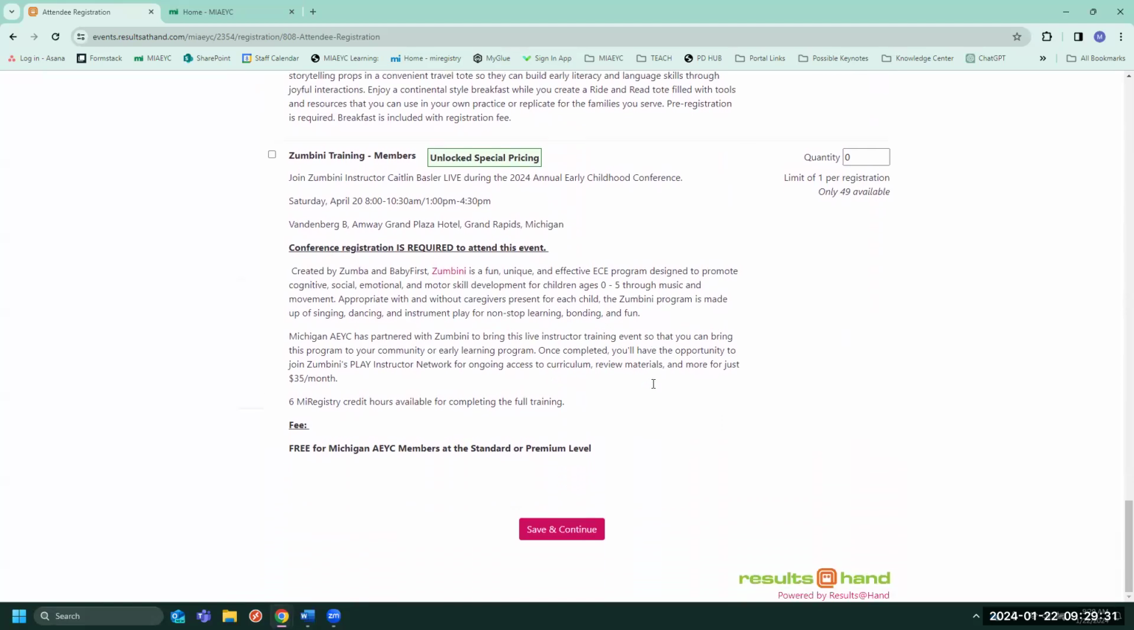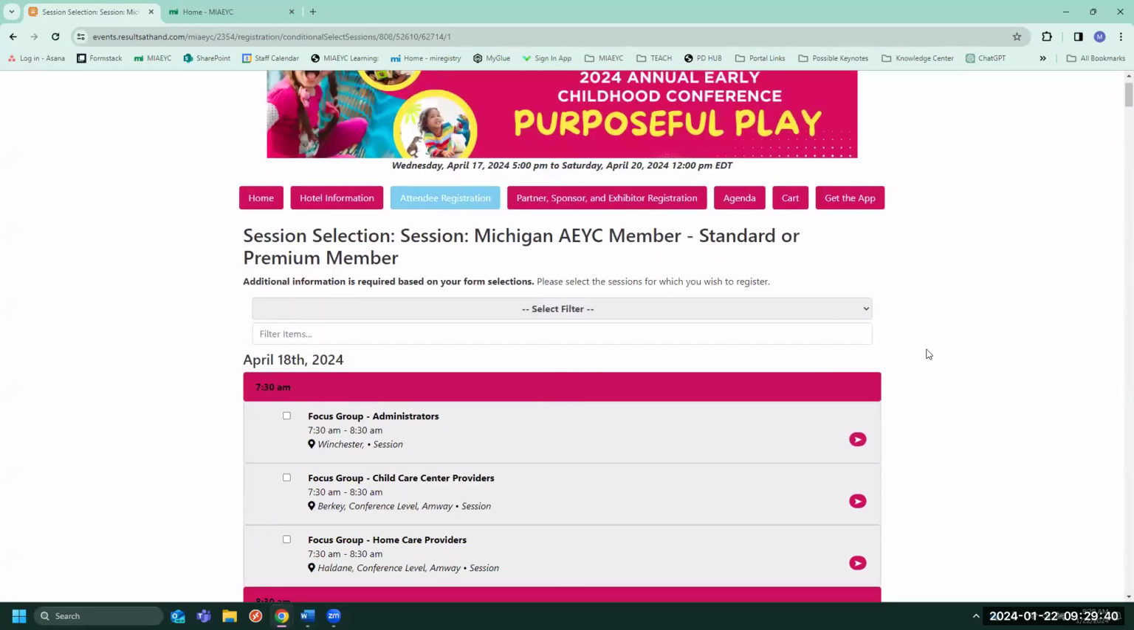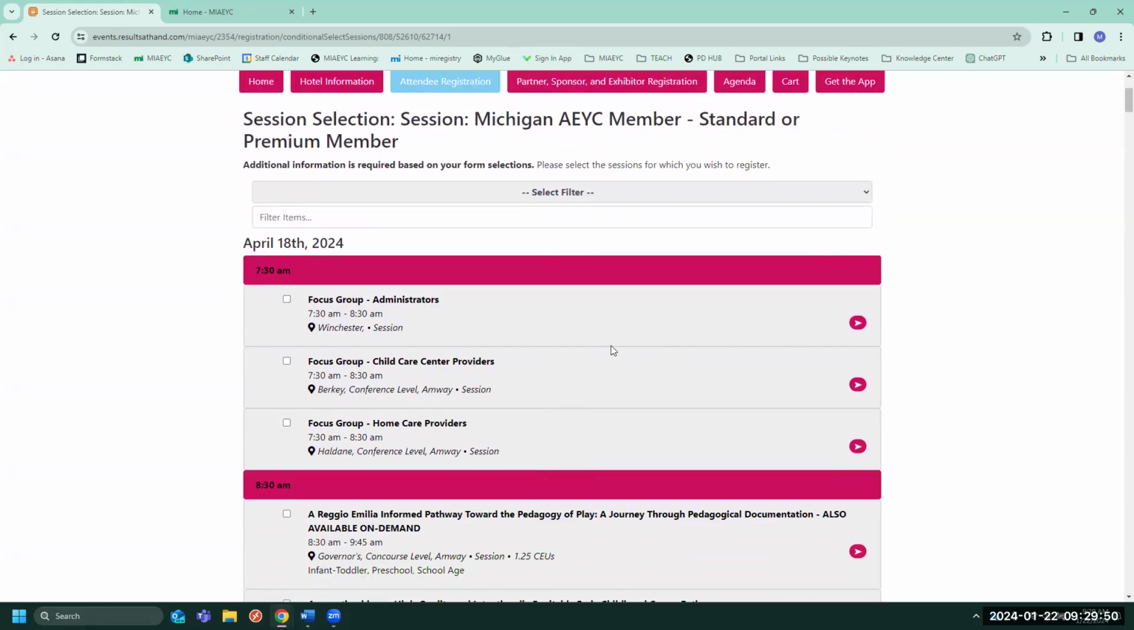Once you have completed the form and added your desired add-on sessions, click Save and Continue, and you'll move on to your session selections. This year, we have added the ability to choose your sessions ahead of time to ensure that you're able to attend the sessions most relevant to you. You will have the opportunity to change these sessions after registration within your conference.